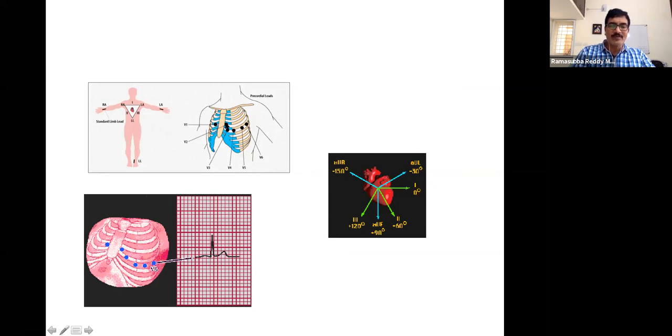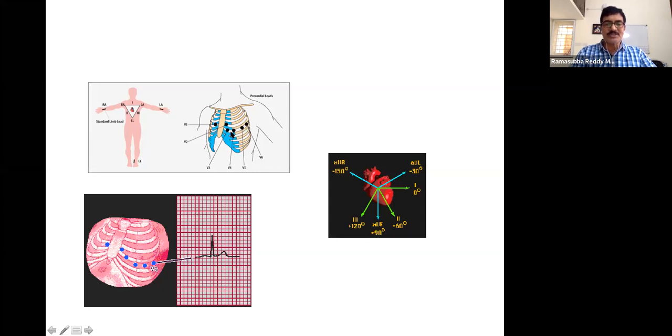These are V1, V2, V3, V4, V5, V6. At these 6 positions, these are fixed positions: the 4th intercostal space on the right sternum of the body, and again the fourth intercostal space on the left sternum of the body, and like this it is mentioned.